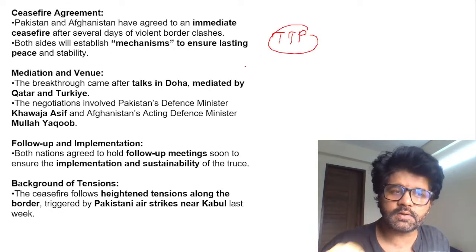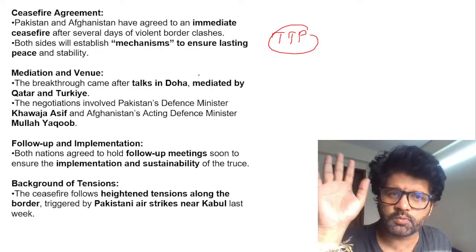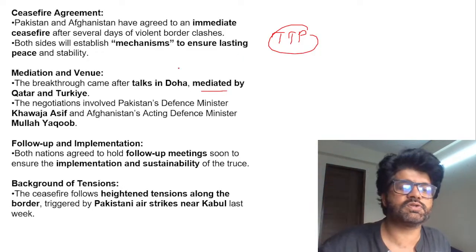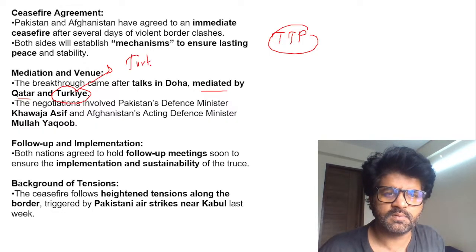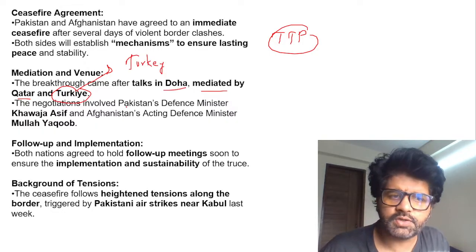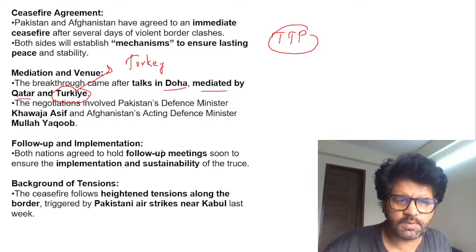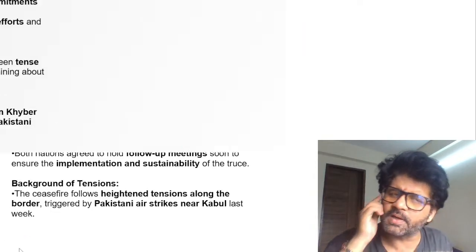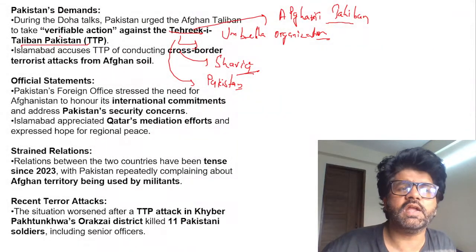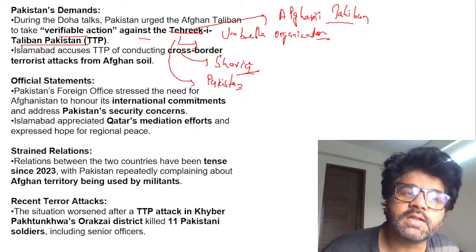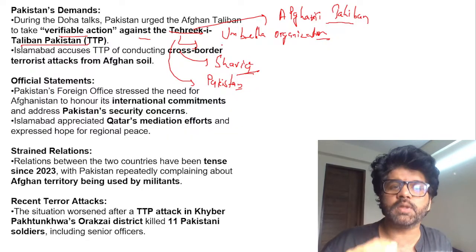And so that things do not escalate to an almost worst level, there was a mediation done by Qatar and Turkey, in Doha, Qatar. I like their previous name, Turkey. The negotiation involved Pakistan, both of their defense ministers, and follow-up meetings are happening. Again, we can understand why this whole thing is happening and what the basic rationale is. Pakistan urged the Afghan Taliban to take verifiable action against Tehreek-e-Taliban Pakistan. Hope you understood the basic rationale.